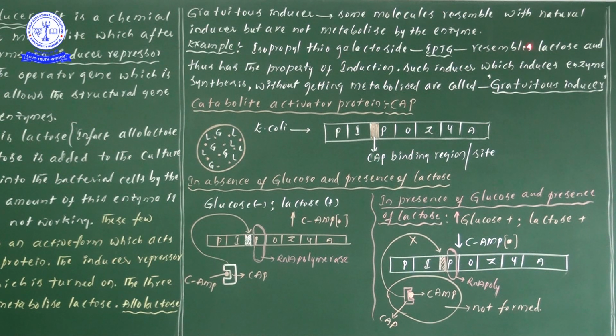So this IPTG resembles lactose and thus has a property of induction. It seems to be like lactose and definitely it has the property of an inducer, and the phenomenon is nothing but induction. So such an inducer induces the enzyme synthesis but without getting metabolized. Now we are observing that this particular inducer induces the enzyme synthesis.